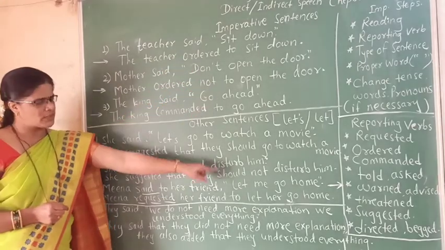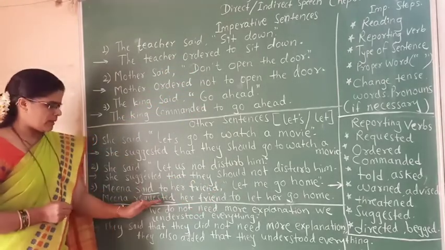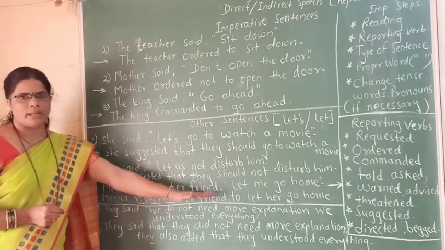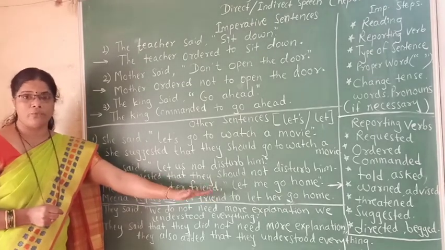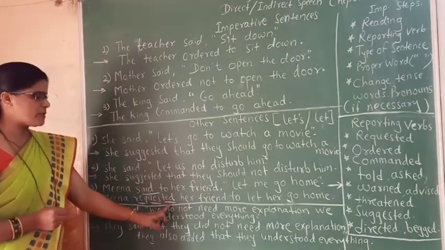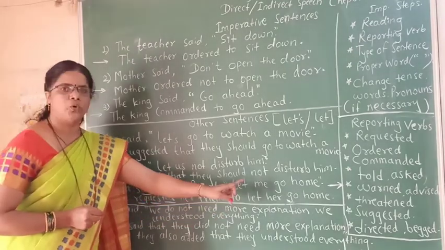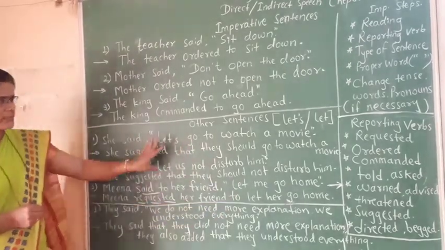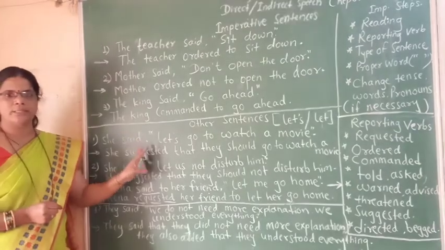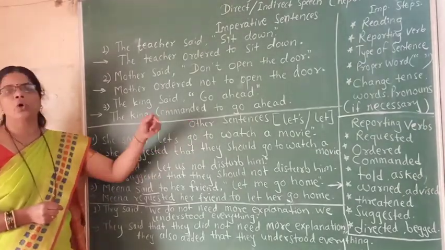The same rule you have to follow regarding the reporting verb as well as the proper word or joining word. Meena requested her friend to let her go home. So in this part we have seen sentences which started with let's or let.